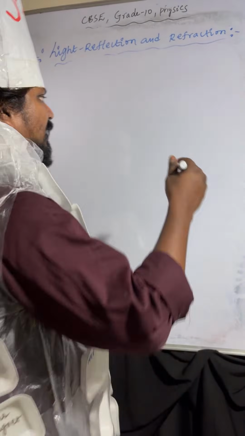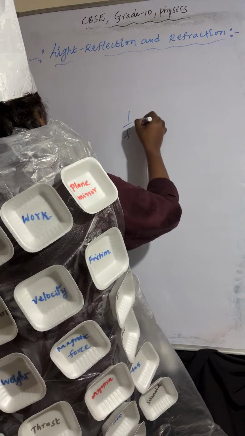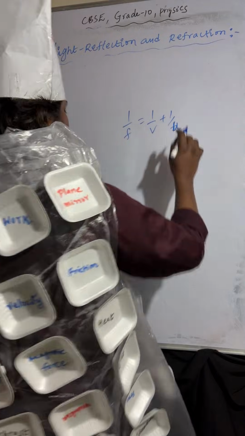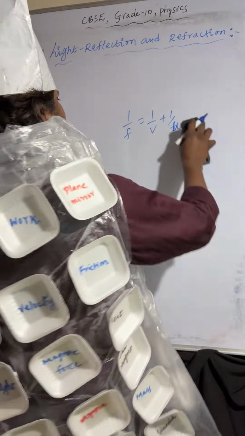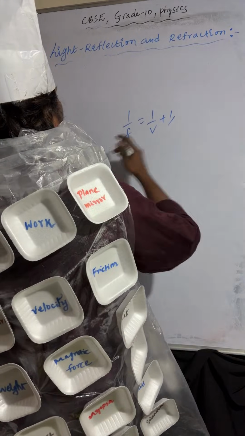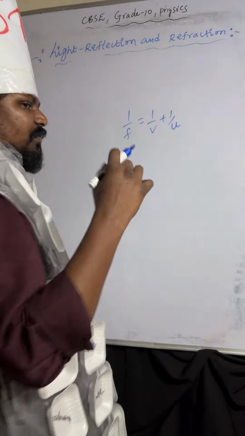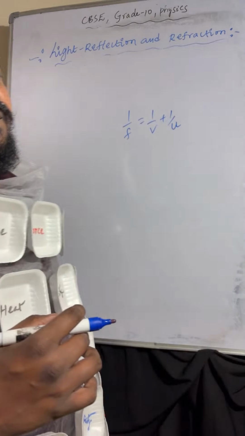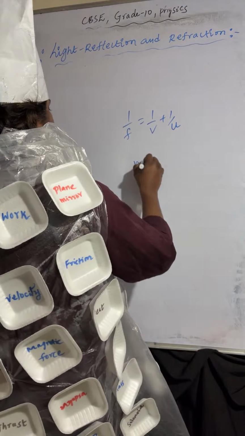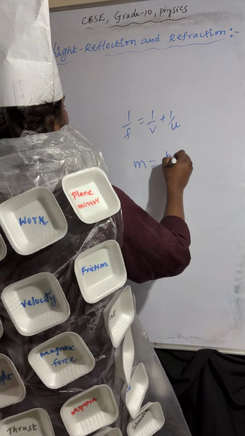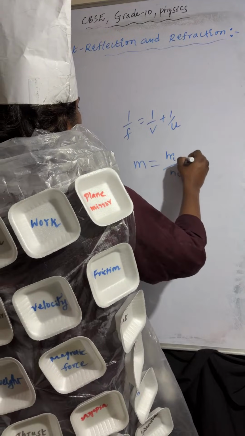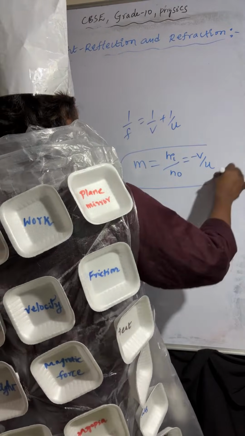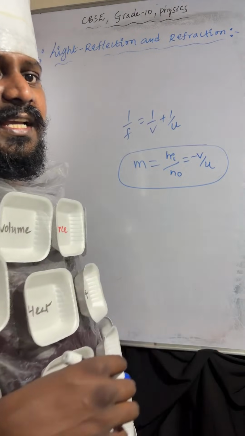Mirror formula: 1 by f equals 1 by v plus 1 by u. Here v is the image distance, u is the object distance, f is the focal length. Coming to magnification, m equals height of the image by height of the object, that is nothing but minus v by u. Magnification.